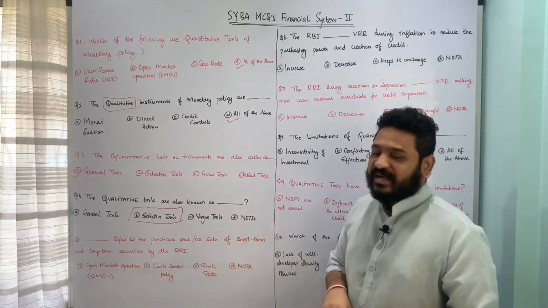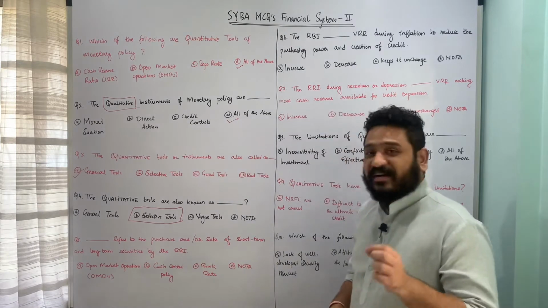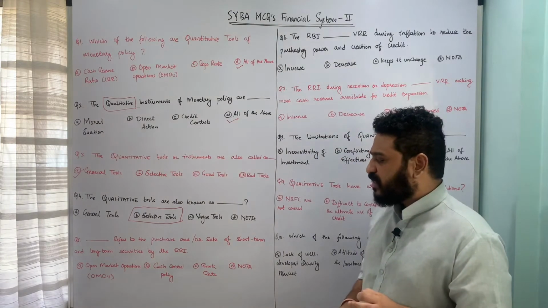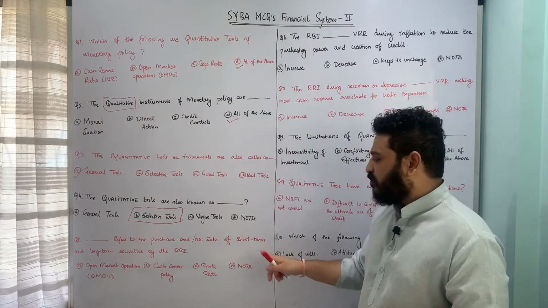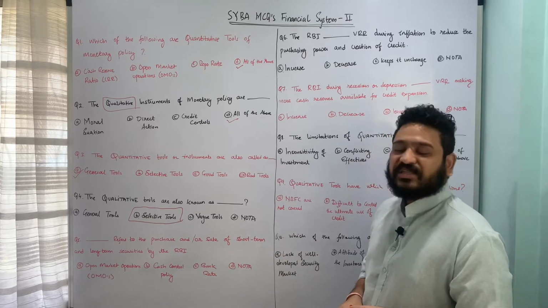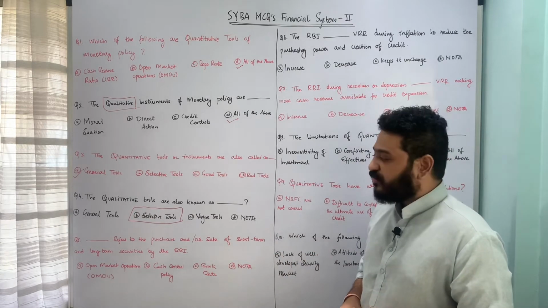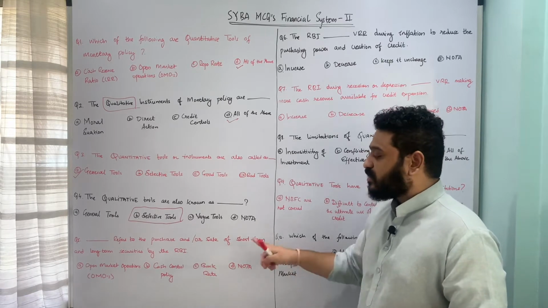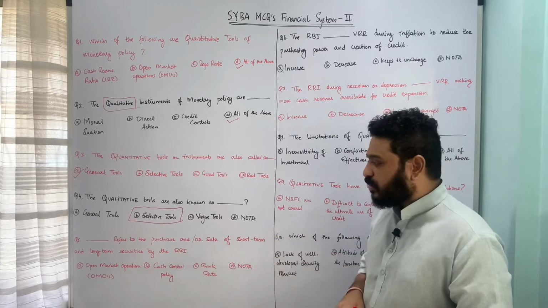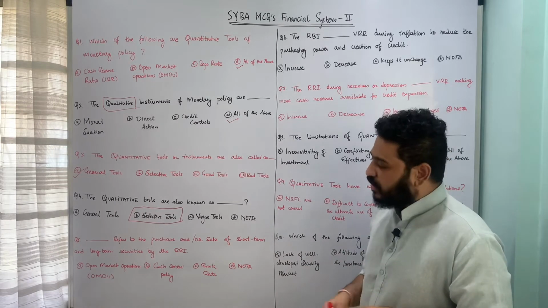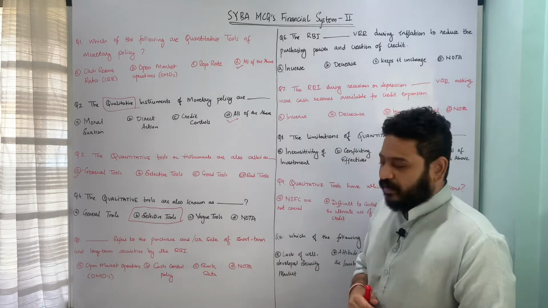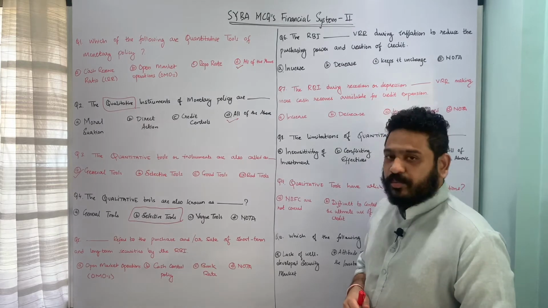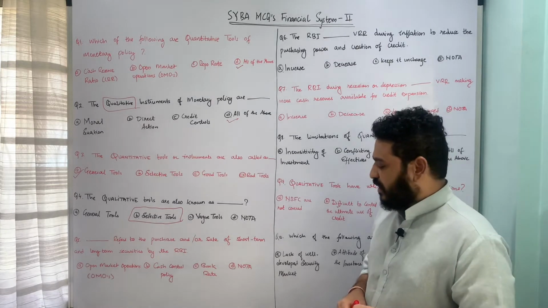Let us now move to the next one, a very important question. Dash refers to the purchase and or sale of short-term and long-term securities by the Reserve Bank of India, whether you call it A, open market operations, B, cash control policy, C, bank rate, and D, none of the above.